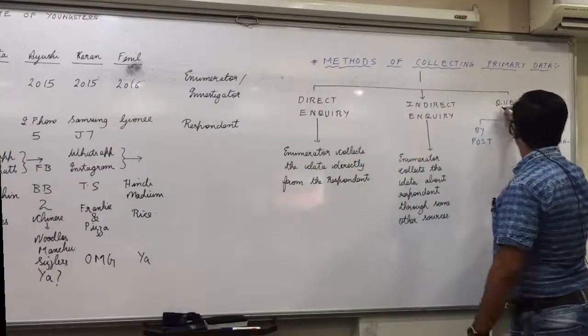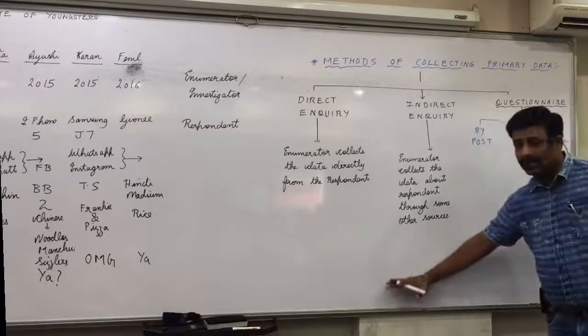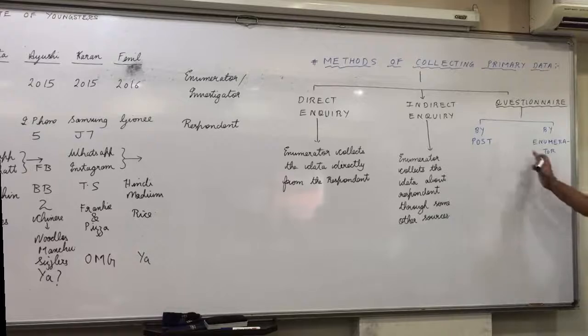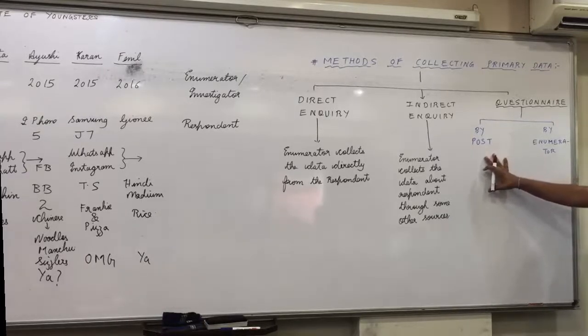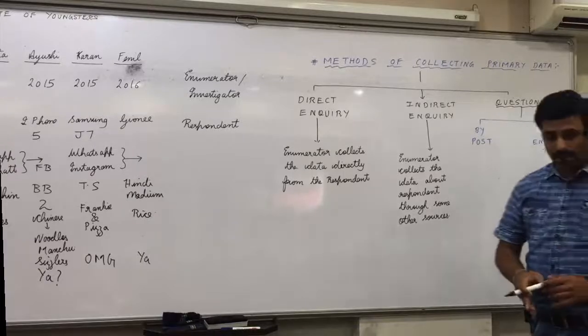First, definition of questionnaire. Below this, write down the definition of questionnaire, because these are automatically understandable. Here you send that by post. And here the enumerator carries the questionnaire, asks the question, fills up on his own. So what we need to understand is just the meaning of questionnaire. So write down the definition of questionnaire.